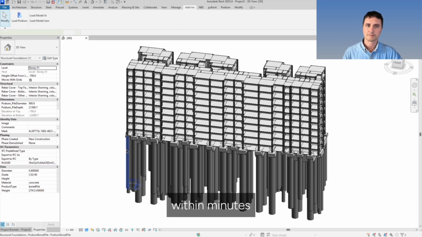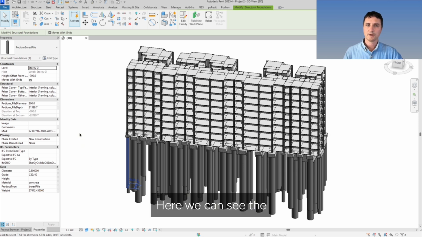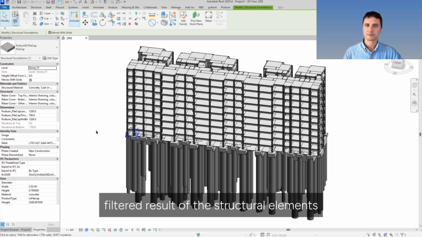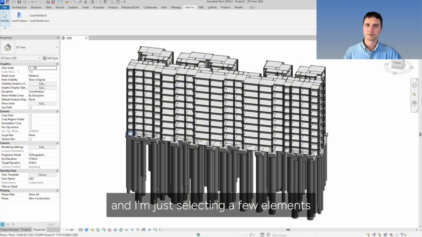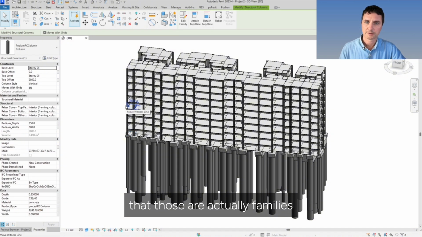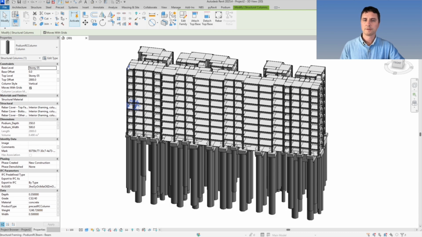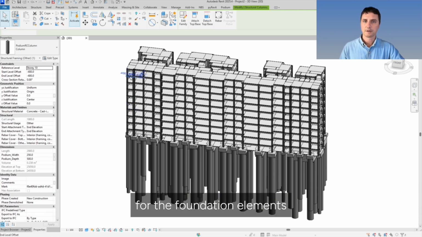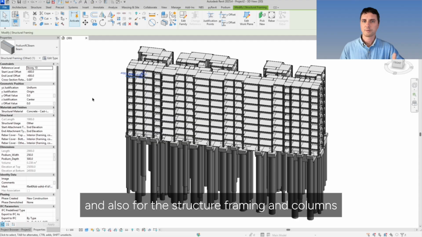Here we can see the filtered result of the structural elements, and I'm just selecting a few elements so you can see in the properties panel that those are actually families for the foundation elements and also for the structural framing and columns.